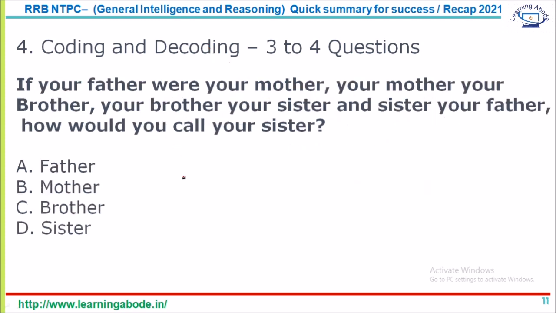And this is another type of coding decoding. Here it says father where your mother, which means father is coded as mother. Your mother where your brother means your mother is coded as brother. Your brother, your sister means brother is coded as sister, and sister, your father means sister is coded as father. Now what is asked here, how would you call your sister? Your sister is coded as father, so you would call as father. So the answer is answer option A. So this is another type of coding decoding. In coding decoding, you can definitely expect at least 3 questions. You have 3 to 4 questions usually.